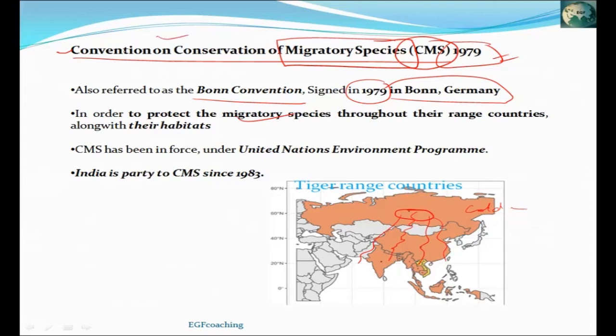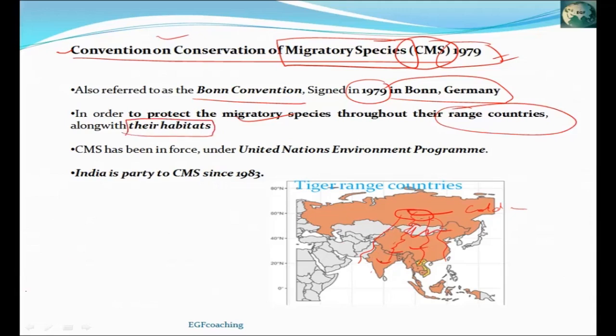Now, under this convention, such species are conserved everywhere. Suppose there is a bird species. First, it was in this country, then came here, then in China, then Nepal, then reached India. So it kept coming to different countries. So whatever is its range countries, means the countries through which it is migrating, its habitat will be conserved in